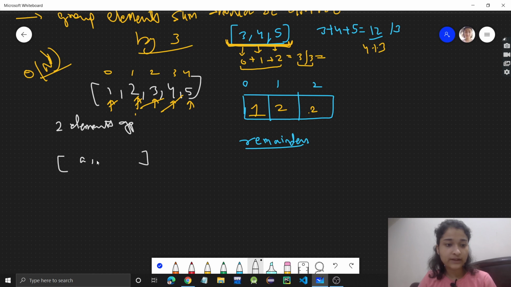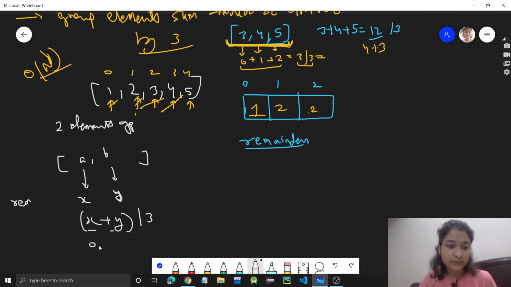Let's say those elements are A and B, and I have found out the remainders. So the remainder is x for A, and for B the remainder when divided by 3 will be y. So see, in order for x plus y to be divisible by 3, what should x and y be? What remainders should x and y be?